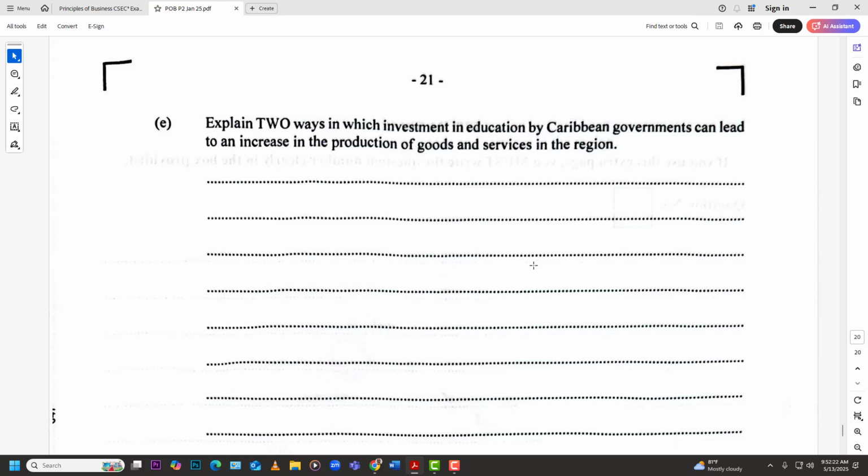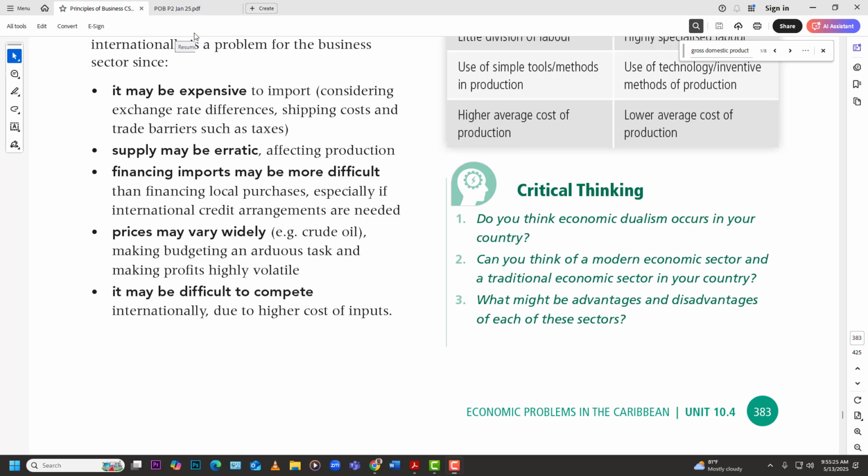You are now able to tap into different technologies, different ideas, different thoughts. Instead of doing things the same old way, you can use education to understand, okay, this is an easy way to do this. This technology out there can be used to do this a little better. So productivity would increase in the country as it relates to the production of goods and services.